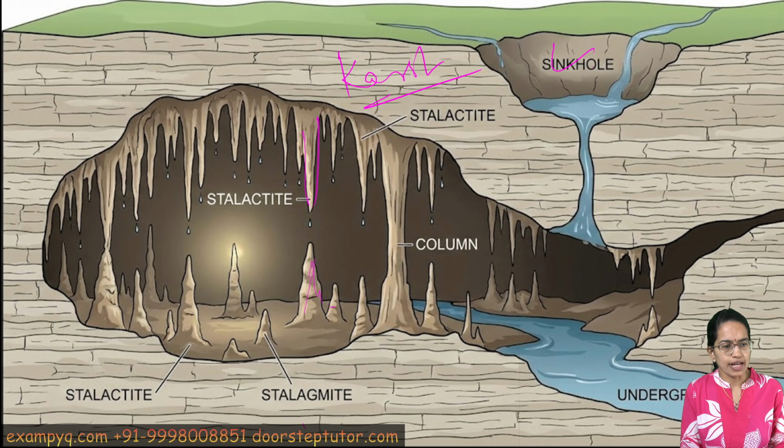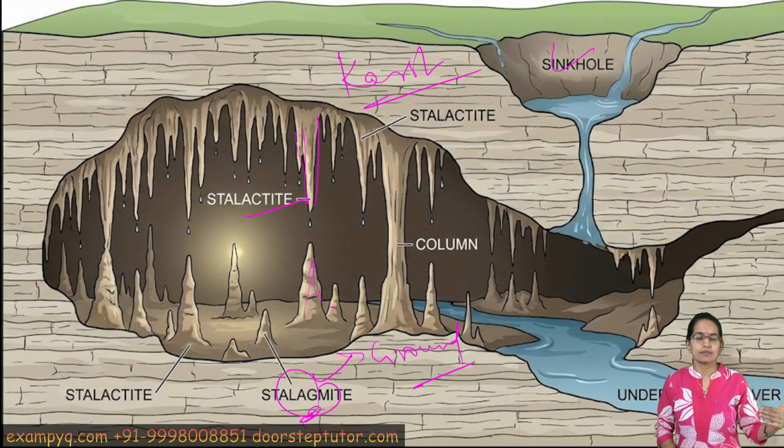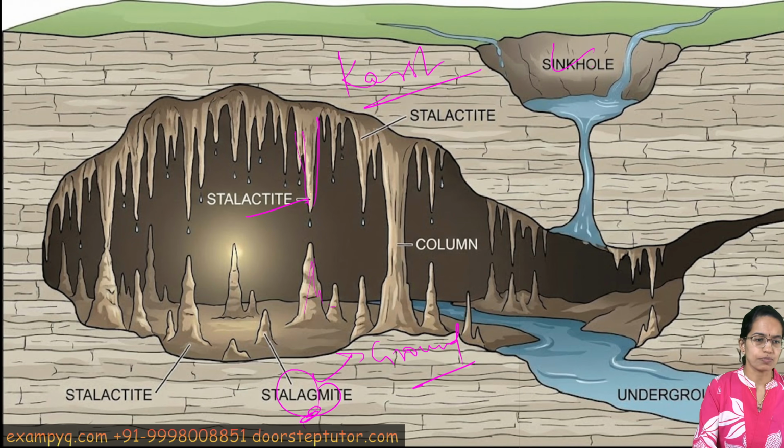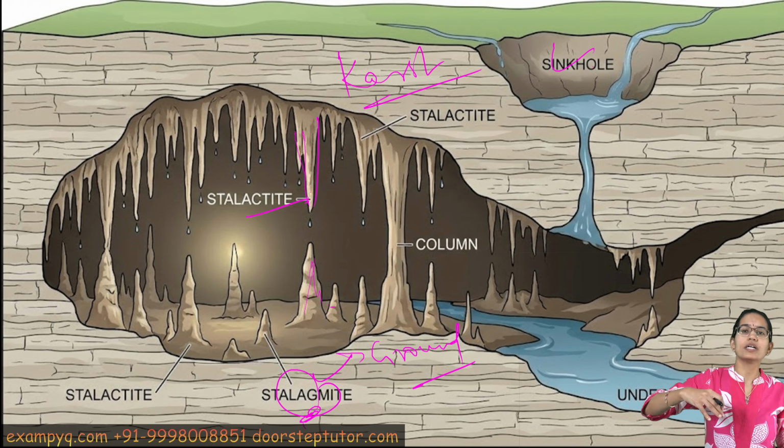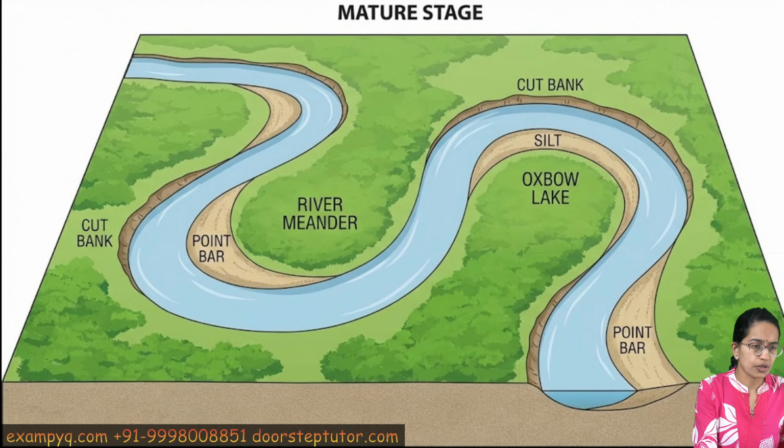When you have stalagmite, it comes with G, so G is emerging from the ground, and that's how you can remember it. It's protruding up from the ground, and the other one is from the roof, so it is called stalactite. So stalactite, stalagmite are really important formations, and then where the two merge, there is formation of the column. Sometimes there are small water drops that are formed because of the calcification, and they are called dripstones.